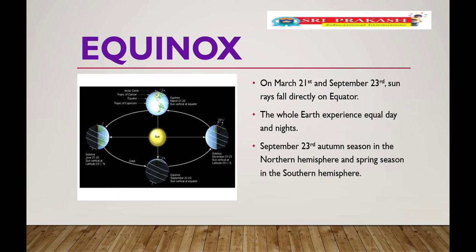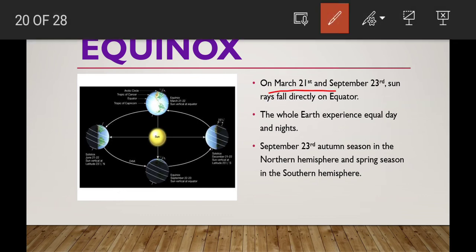What are the 2 days, children? March 21st and September 23rd. On March 21st and September 23rd, the sun rays fall vertically on the equator region. So these 2 days are called equinox. On these days, the whole Earth experiences equal day and night.